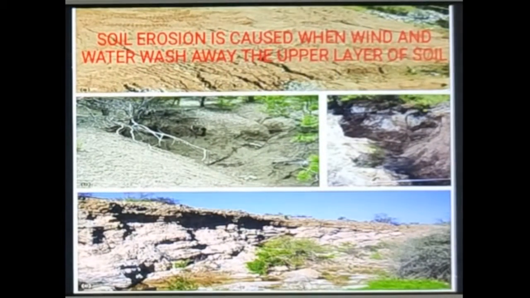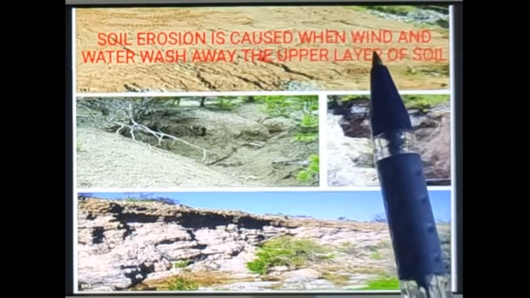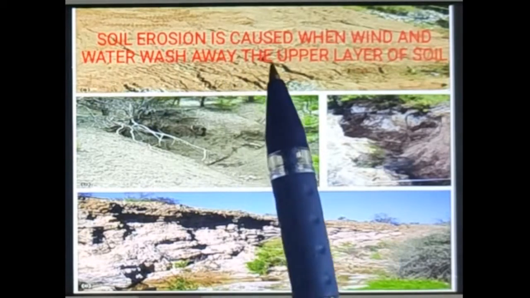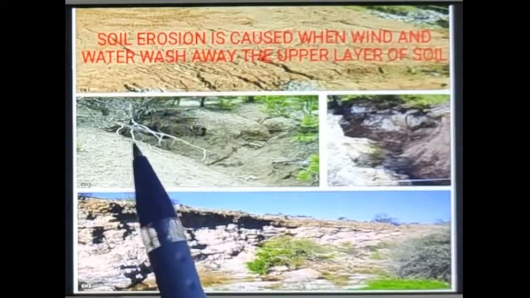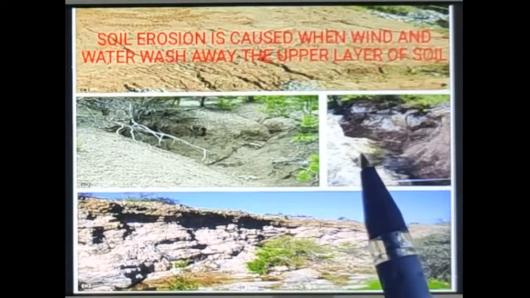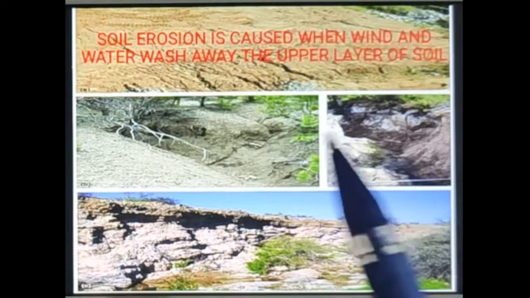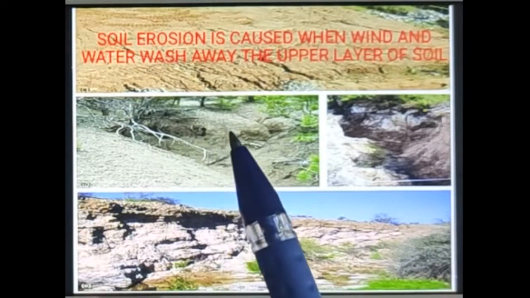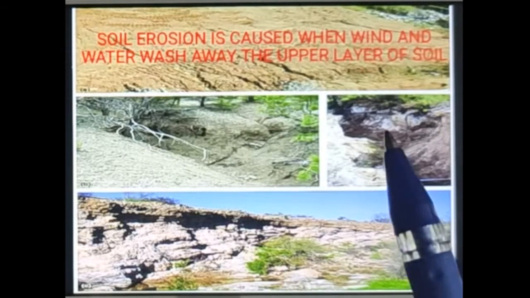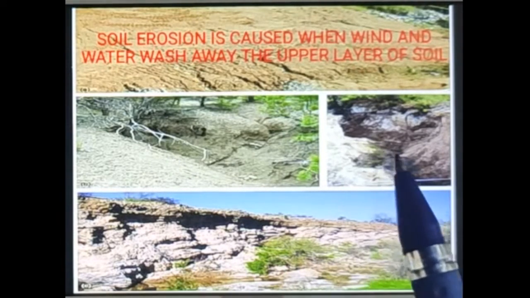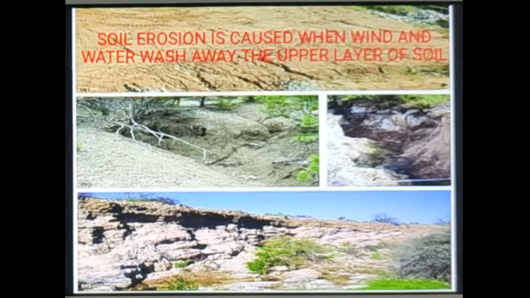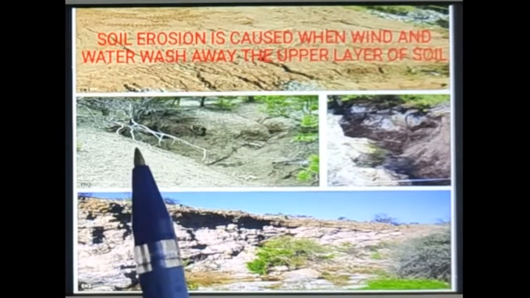Now, how is soil erosion caused? Soil erosion is caused when wind and water wash away the upper layer of soil. You can see in the picture that the soil is being washed away by different agents like wind and water. Here, because of a landslide, the soil has been washed away. Here due to the heat, here due to the water. So soil erosion is caused when wind and water wash away the uppermost layer of topsoil.